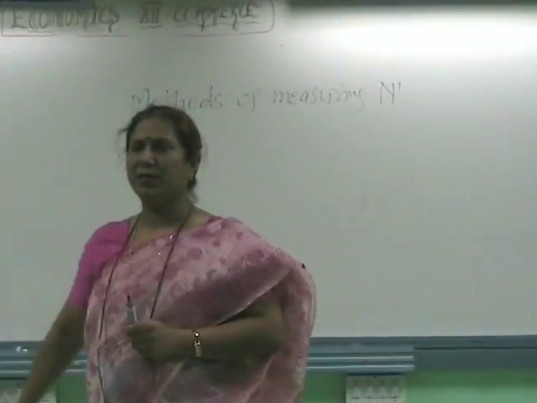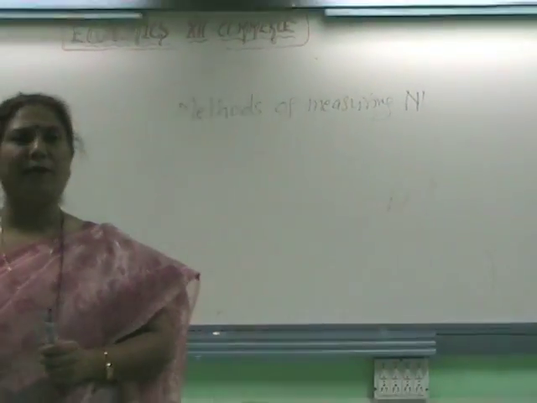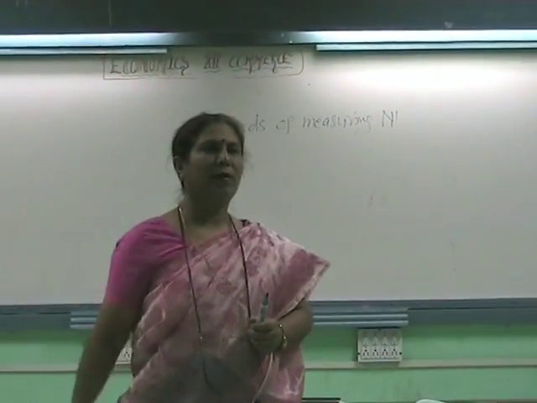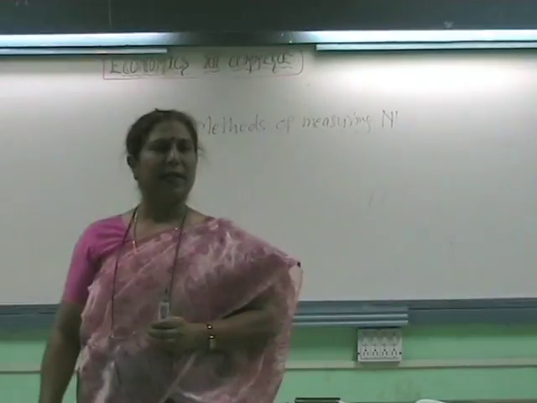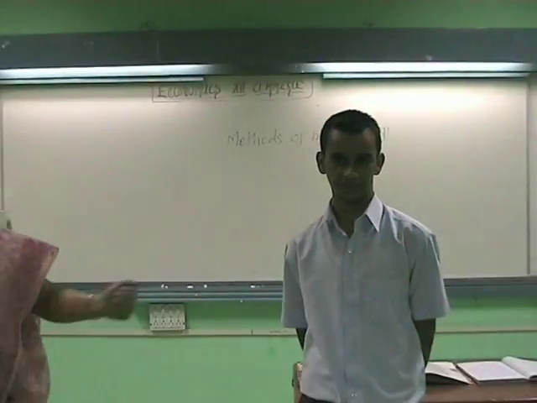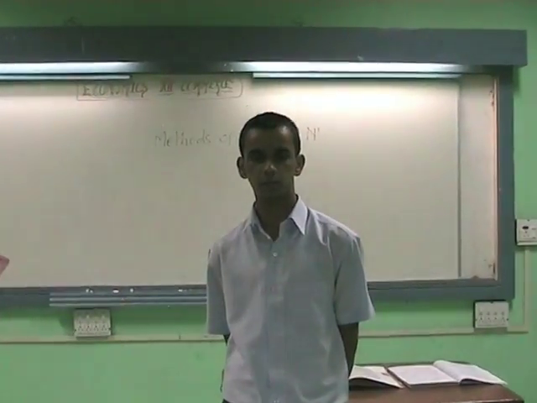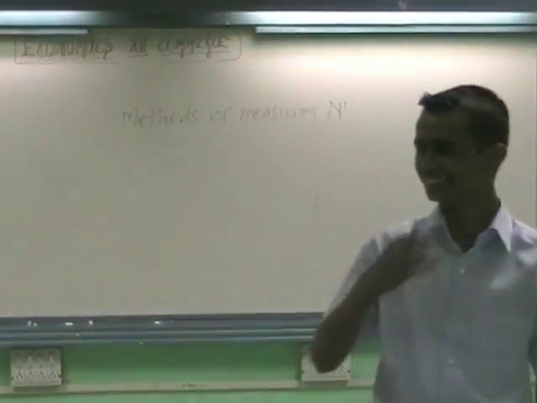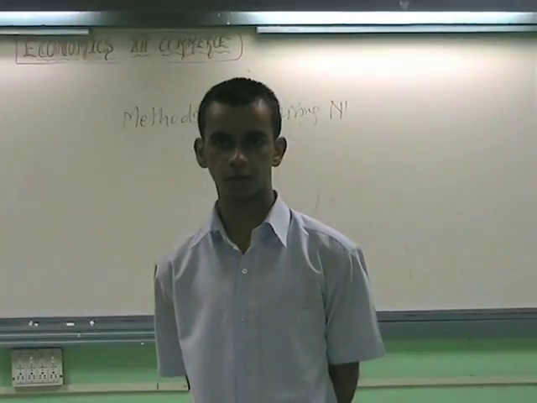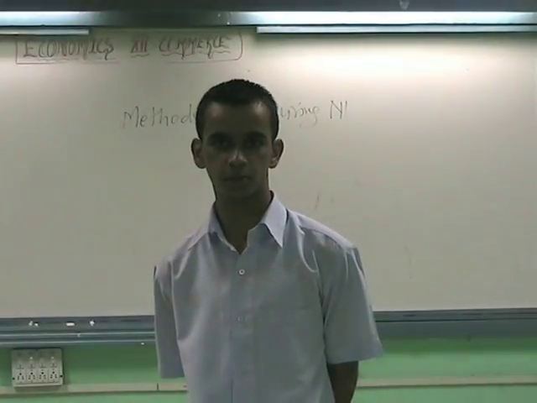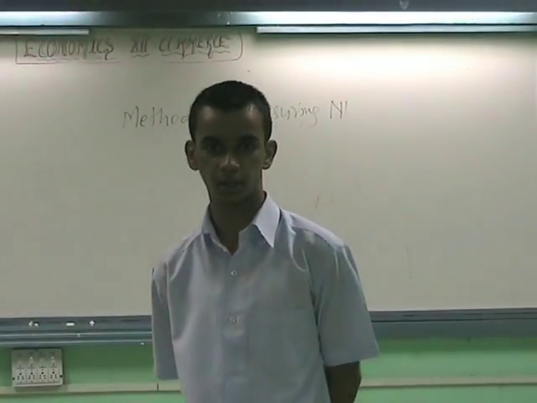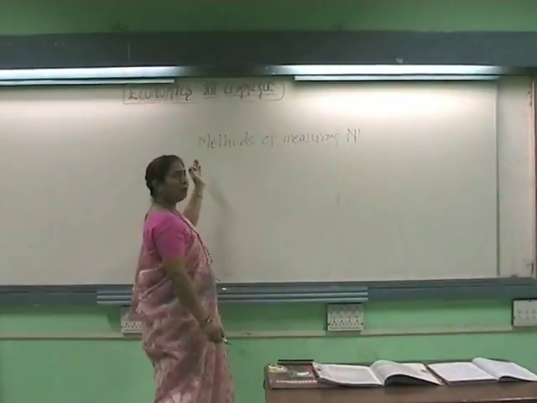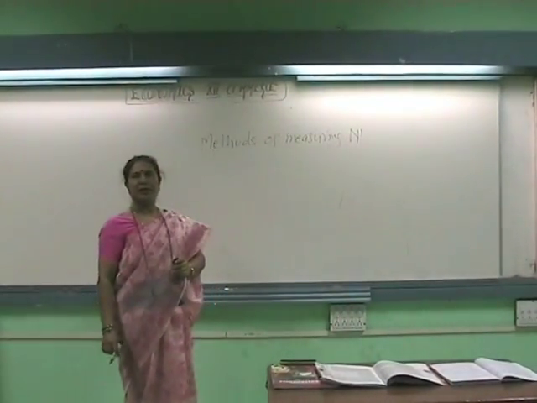Any new face? Very simple. Come here, tell me. National income is the money value of all final goods and services produced by a resident of a country in an accounting year. Okay. Three methods of measuring national income.